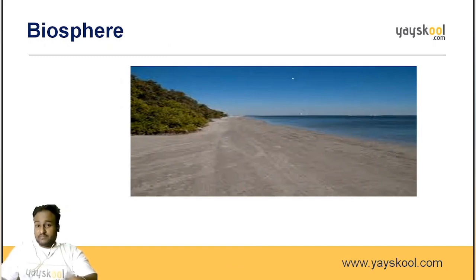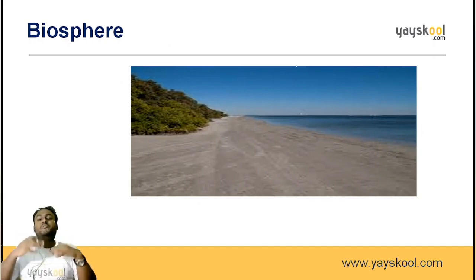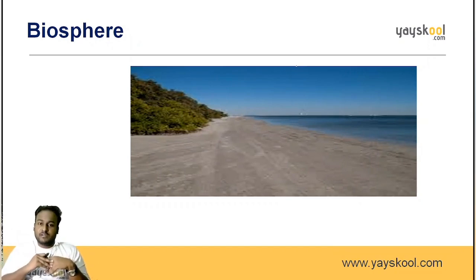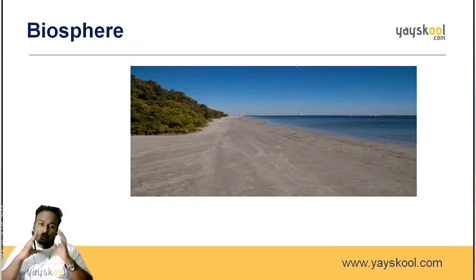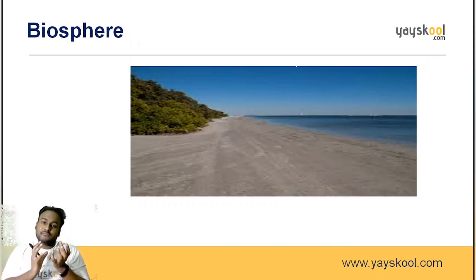Biosphere. This is very, very important, guys. Whatever we have constitutes in the biosphere only. What do you mean by sphere? What is the shape of our earth? Round in shape, that is, it has some volume, so it is known as sphere. Bio means life. The sphere which has life is known as biosphere. That's the reason we can call the earth a biosphere.